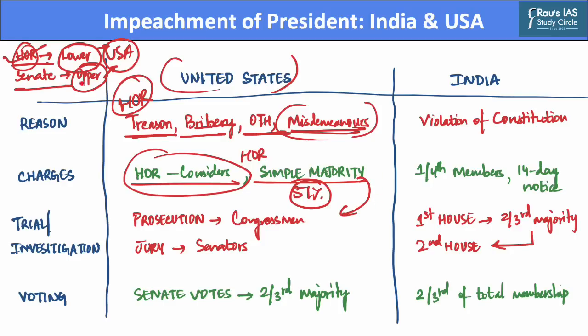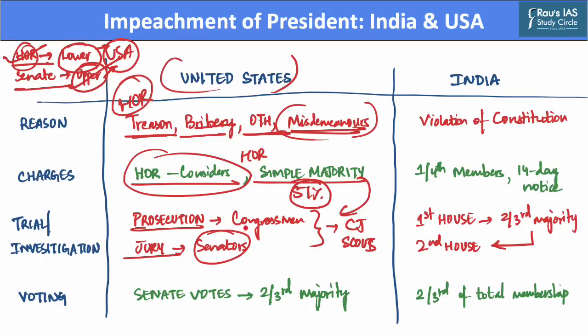Now the Senate, which is the upper house of the United States legislature, is where the trial of the impeachment process begins. This trial is presided over by the Chief Justice of the Supreme Court of the United States. Hence, the Chief Justice presides over the trial, while members of the House of Representatives form the prosecution, and the senators act as the jury. In this process, the president can also appoint defense lawyers who will argue in his favor.